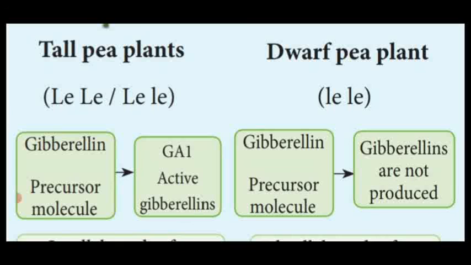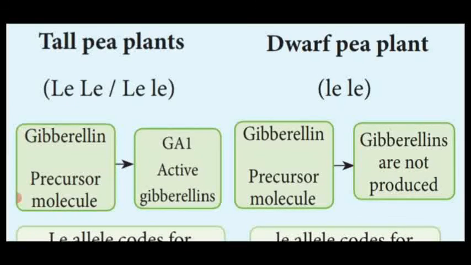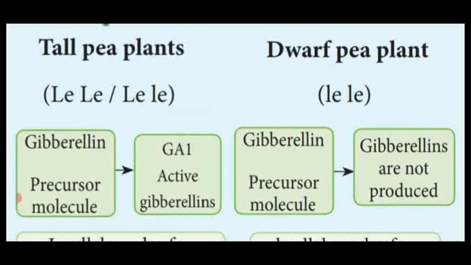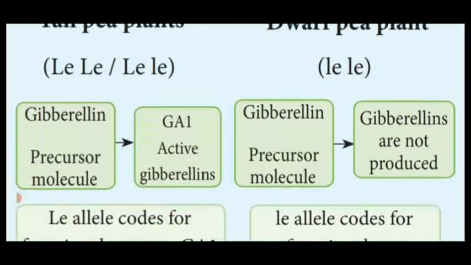In the tall plant, the homozygous dominant allele has the precursor molecule, that is the functional enzyme protein, to produce gibberellin. So this functional protein allele Le activates the gibberellin, that is GA1, so that all the plants are tall. When you come to the dwarf pea plant, the recessive allele le has the precursor molecule, but it is unable to produce gibberellin.